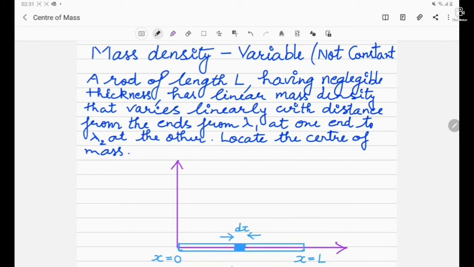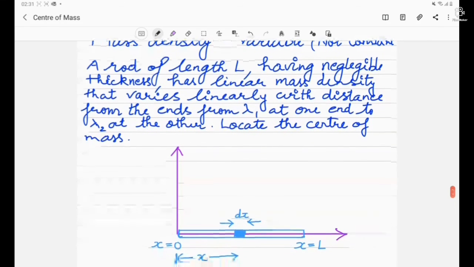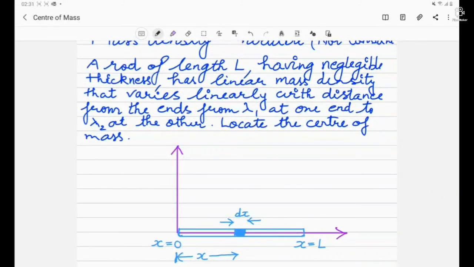Mass density is variable now. We are going to consider the case where the mass density is not constant but variable. For that we are considering one example of a rod. A rod of length L having negligible thickness has a linear mass density that varies linearly with the distance from the ends, from lambda 1 at one end to lambda 2 at the other end.